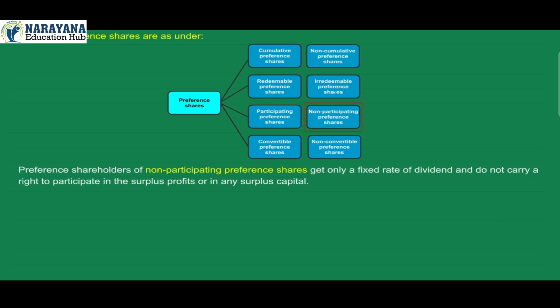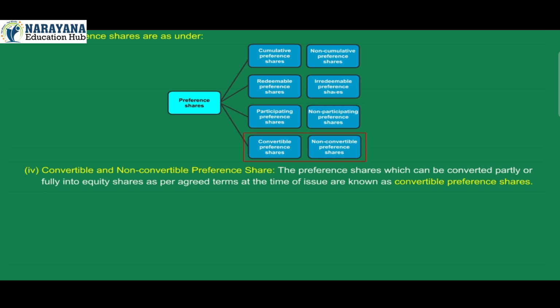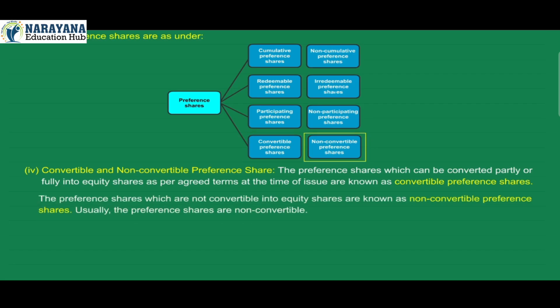Preference shareholders of non-participating preference shares get only a fixed rate of dividend and do not carry a right to participate in the surplus profits or in any surplus capital. 4. Convertible and non-convertible preference share. The preference shares which can be converted partly or fully into equity shares as per agreed terms at the time of issue are known as convertible preference shares. The preference shares which are not convertible into equity shares are known as non-convertible preference shares. Usually, the preference shares are non-convertible.